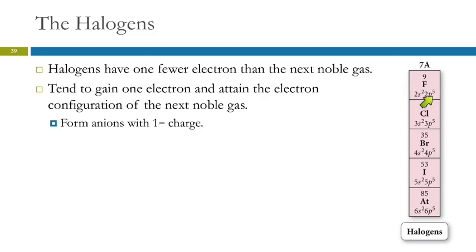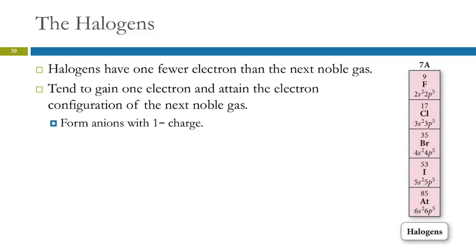The halogens are on the other side of the noble gases, group 7. So fluorine is just 1 electron short of 10 electrons, 8 valence electrons. Neon is right next to it. If it could gain an electron, pick up an electron from somewhere, its outfit would be complete, right? It would have 8 valence electrons. So fluorine reacts in a way where that happens. It will gain 1 electron and become a -1 ion.